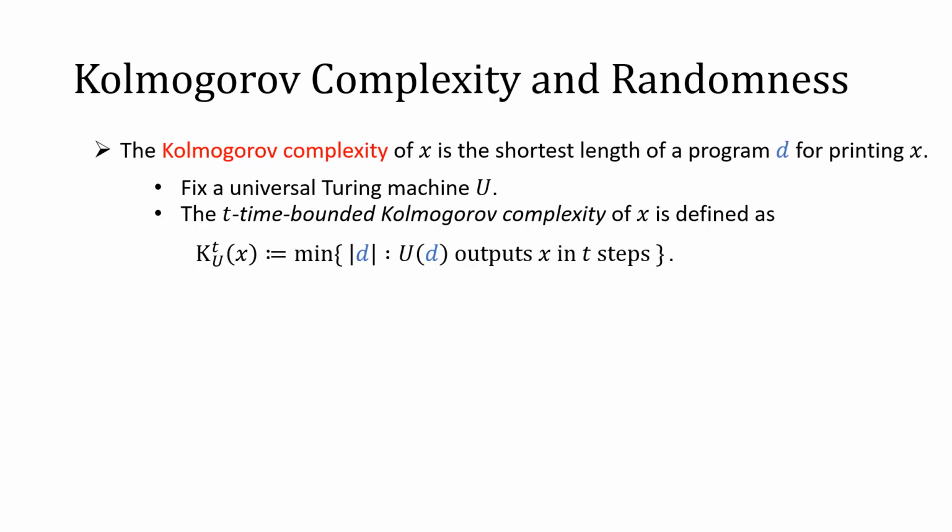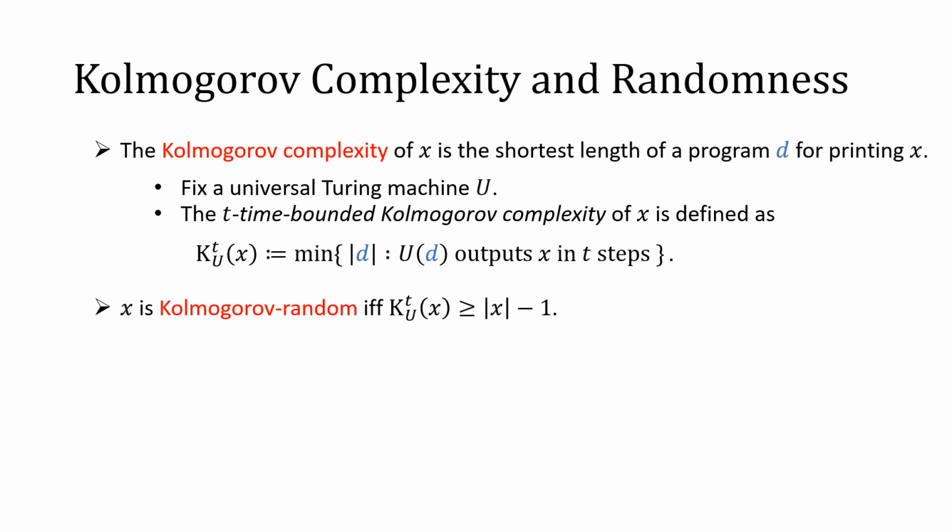Let me review the notion of Kolmogorov complexity and Kolmogorov-randomness. The Kolmogorov complexity of a finite string x is defined as the shortest length of a program for printing x. In order to make it formal, we need to fix a universal Turing machine U that can simulate every Turing machine, and then the time-bounded Kolmogorov complexity of a finite string x is defined as follows. It is denoted by K^t(x), and is defined as the minimum length of a program d such that the universal Turing machine prints x in time t given input d.